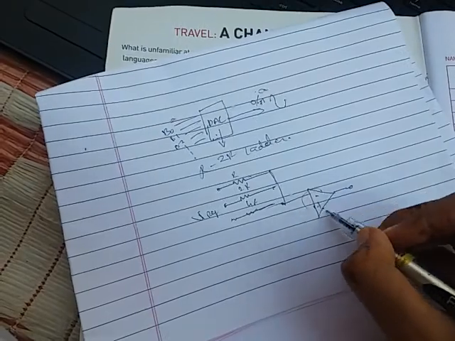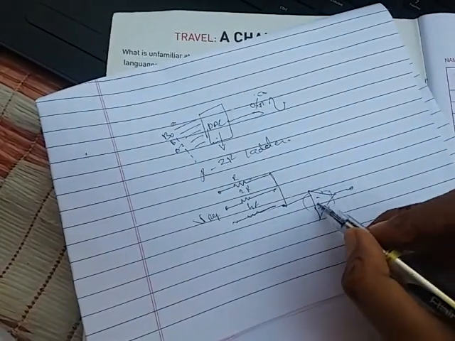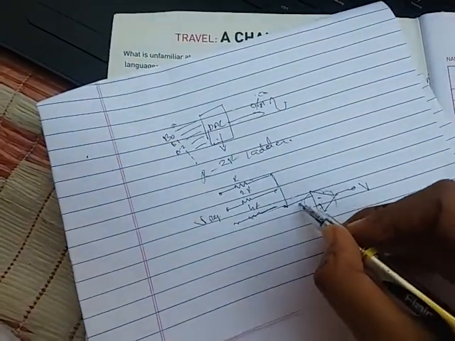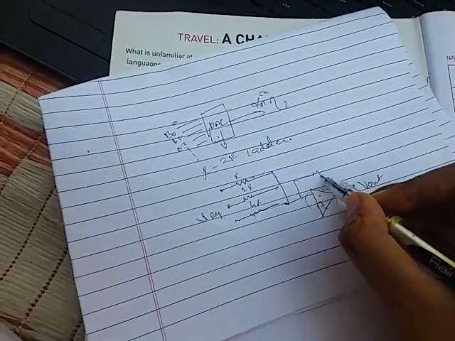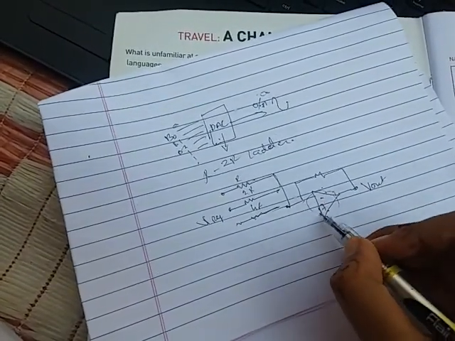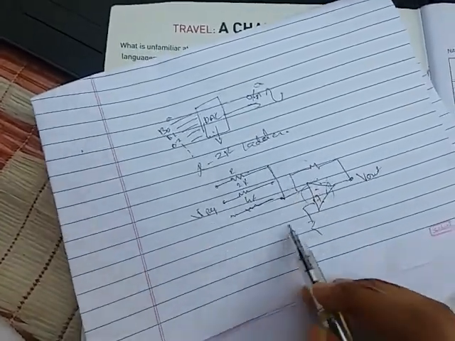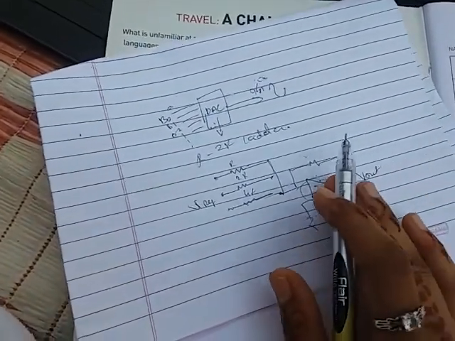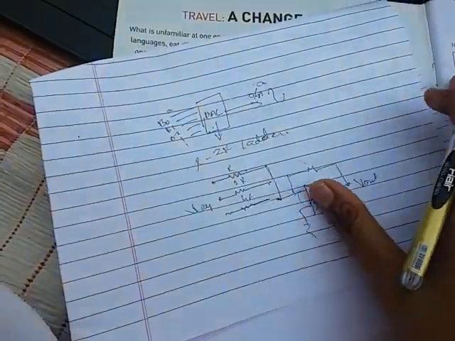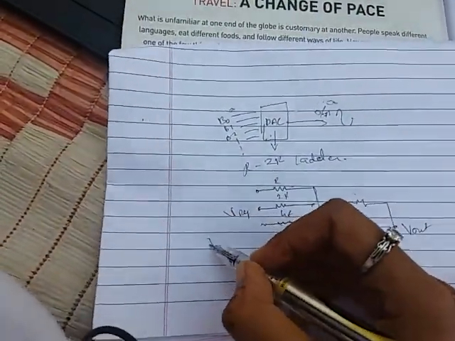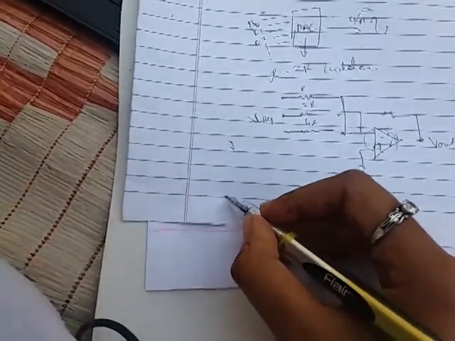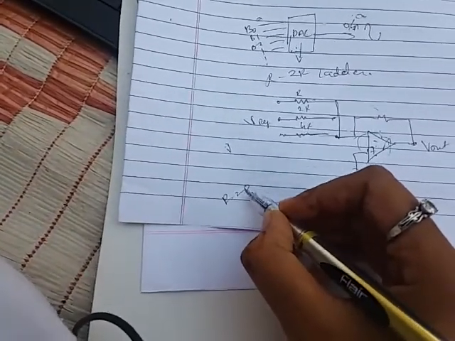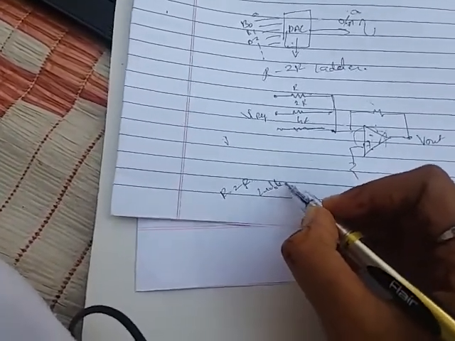So we are using the op amp to convert the digital to analog output. But this circuit is not giving accurate results, so it is not used. Usually for digital to analog conversion they use the R2R ladder circuit.